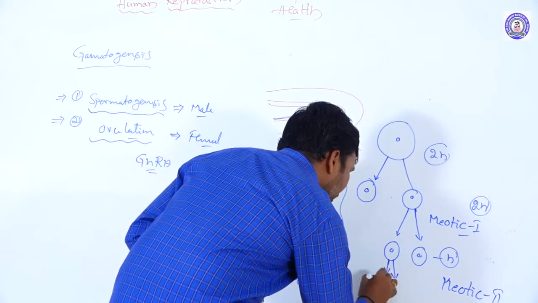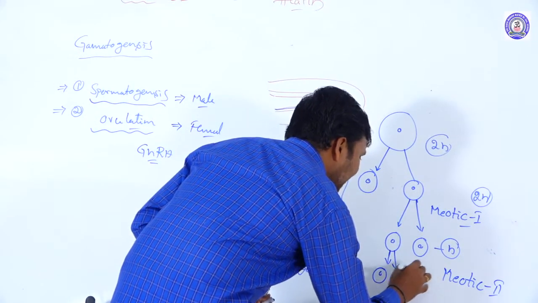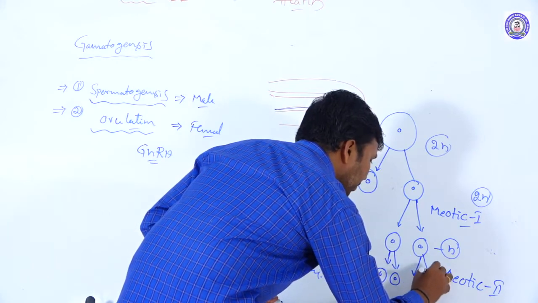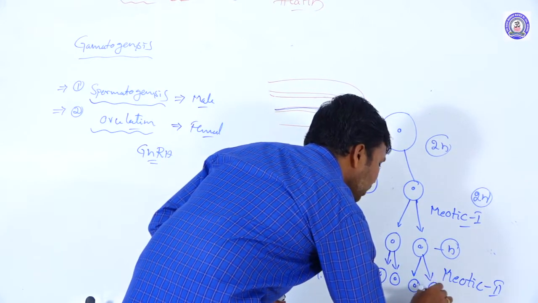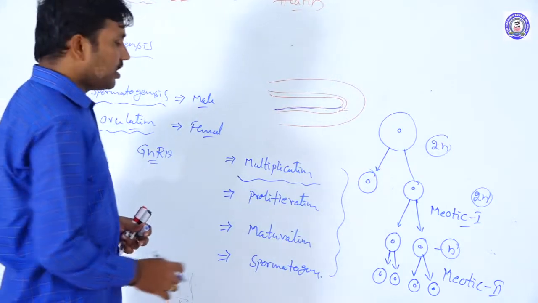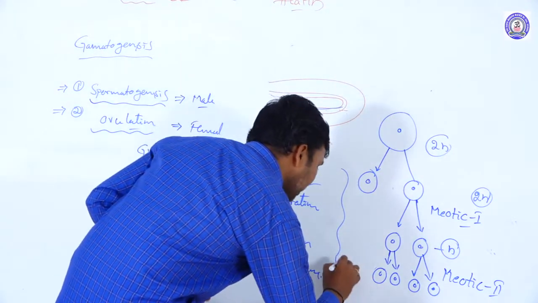Each cell forms two spermatids. From each spermatogonial cell, two spermatids are produced. So these are called spermatids.